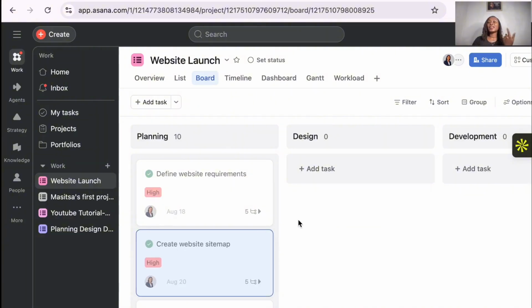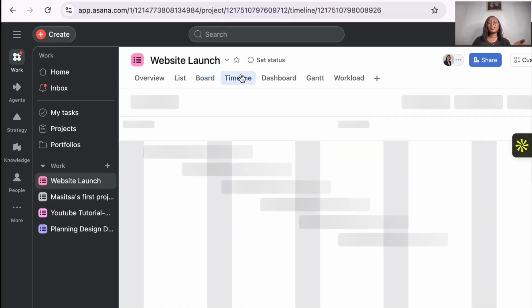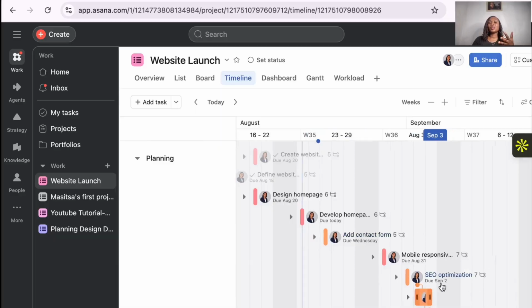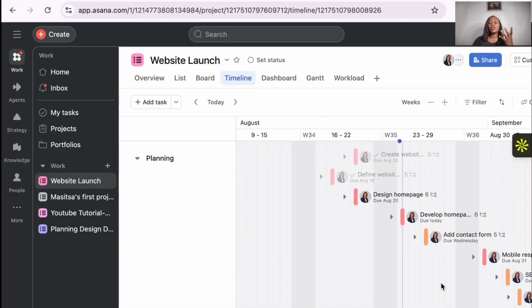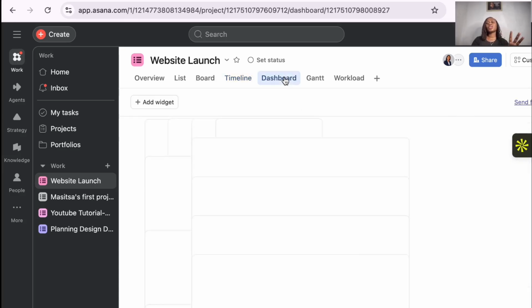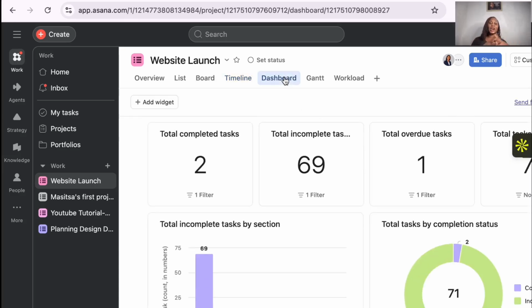For me, I prefer a list form, depending on what, but I can work with anything. Can be Gantt, can be timeline, board, and list. Those three are the ones that I usually lean towards. Then there's a timeline. If you want to have it in a timeline, it's going to show you, of course, this one. It depends on how your company likes to see things. Then for the dashboard, it's going to show us a clear overview of what it is that we are doing.